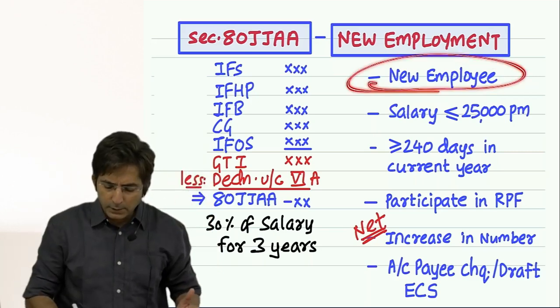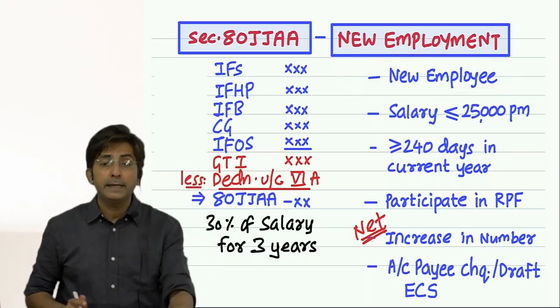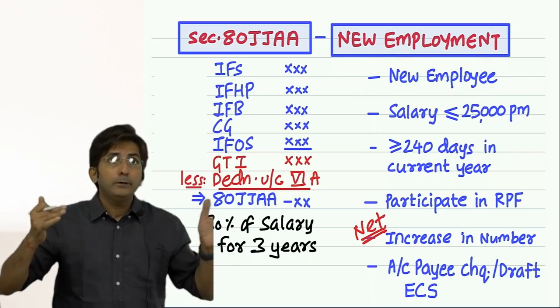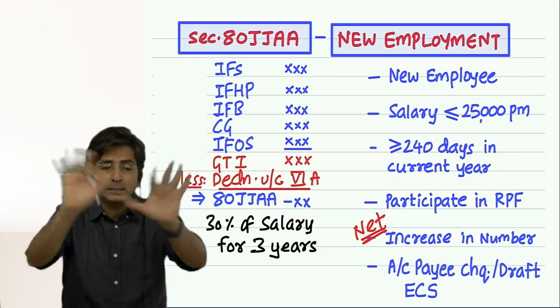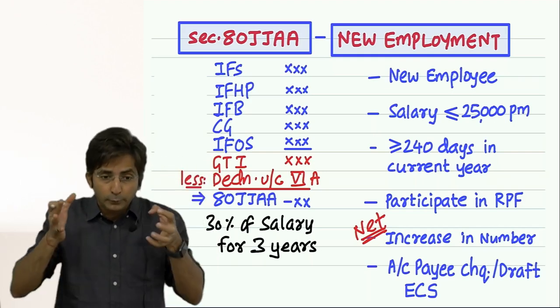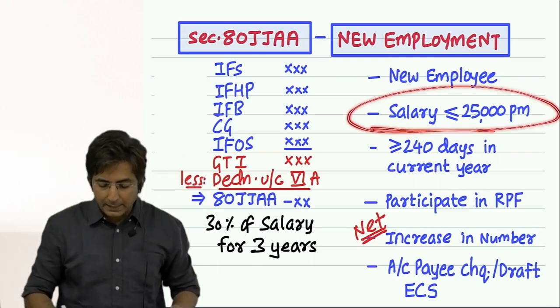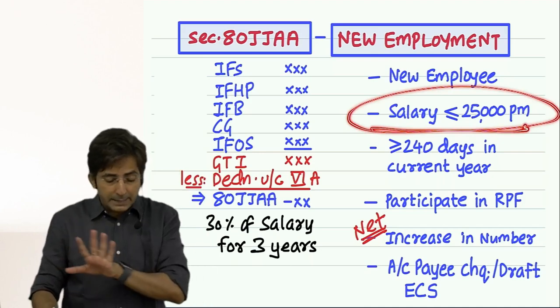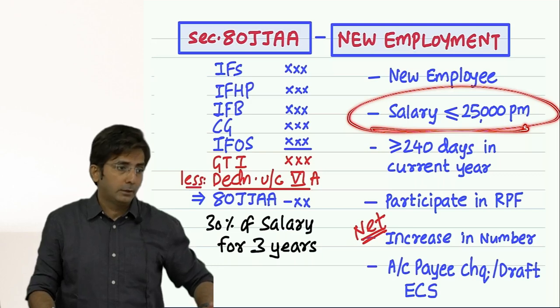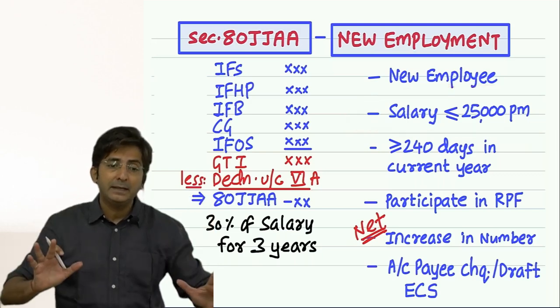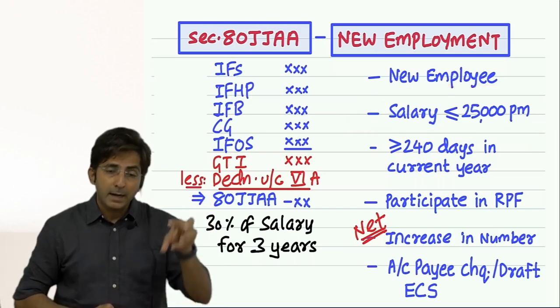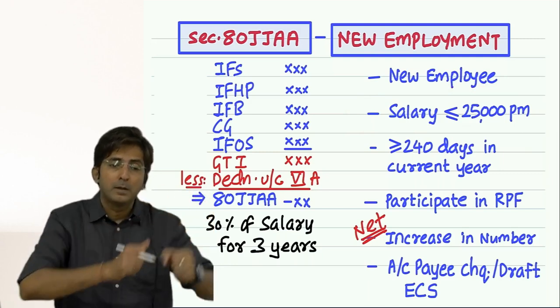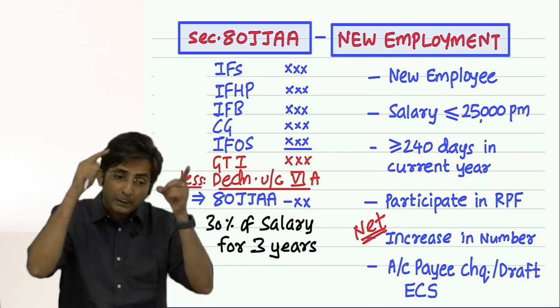So what is the first condition? Keep a new employee, then only talk. If you are giving salary to your old staff, then deduction is not allowed. It is only for salary to new employees. Then their salary should be less than or equal to 25,000. Because people having less salary are uneducated, and uneducated people suffer more from unemployment. And we want you to help them.